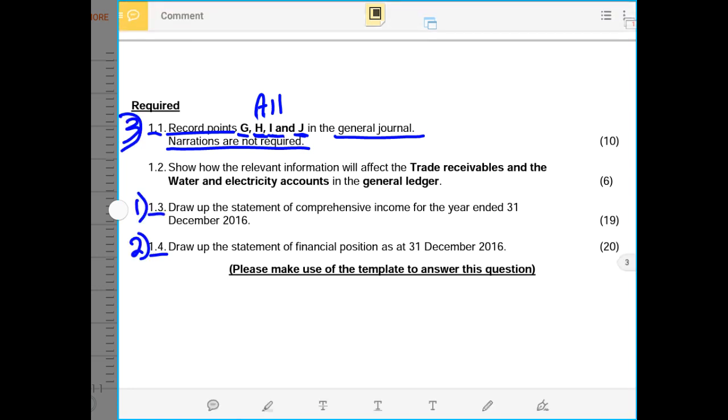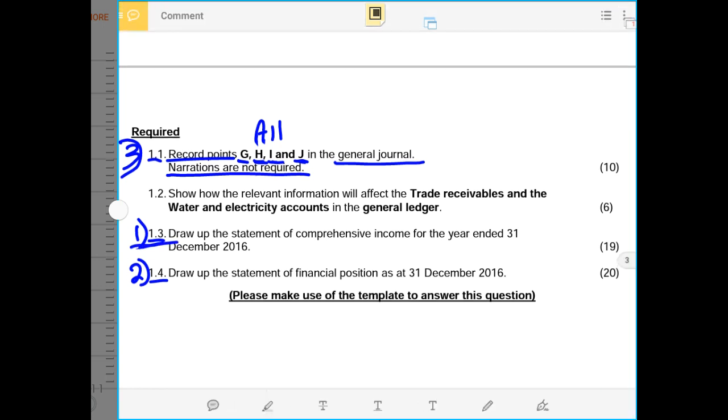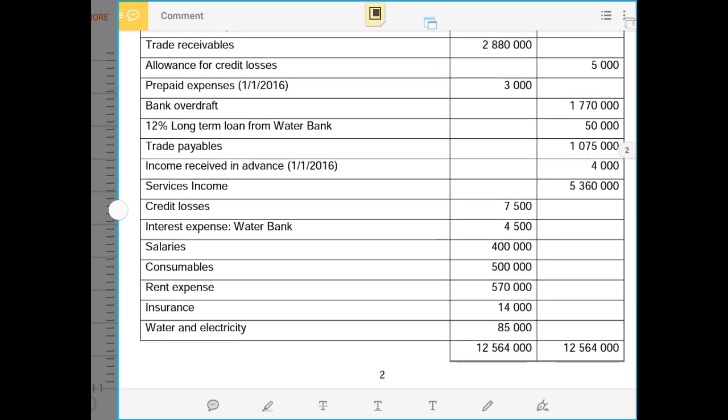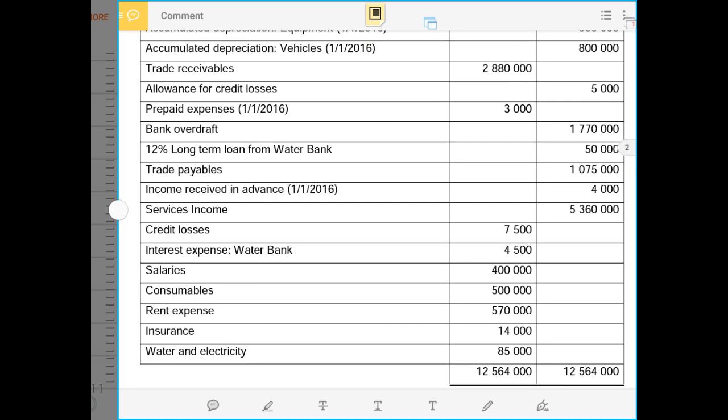So now let me start by doing number 1, which is 1.3, where I draw the skeleton of the statement of comprehensive income from the information that is given to us here. Let us do that together, and we'll see how far we go with this statement.